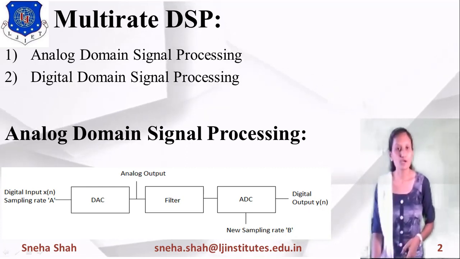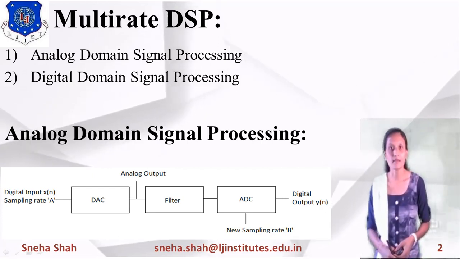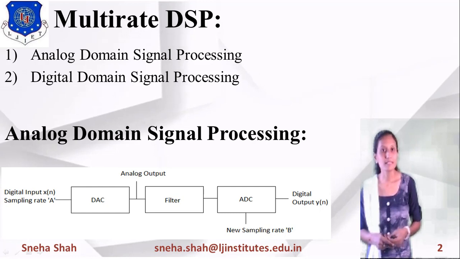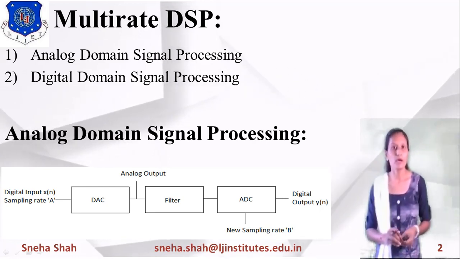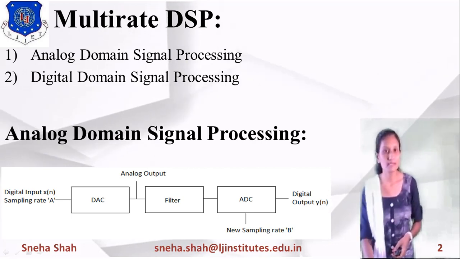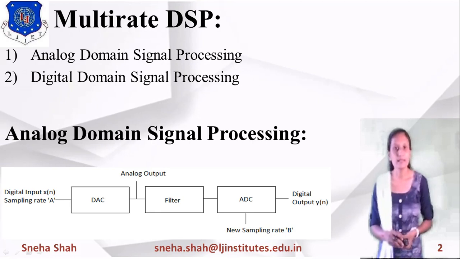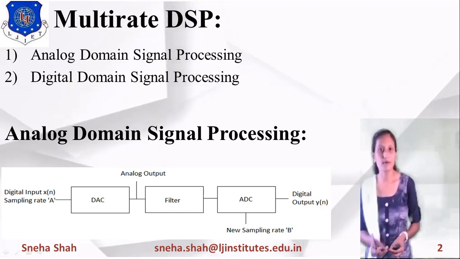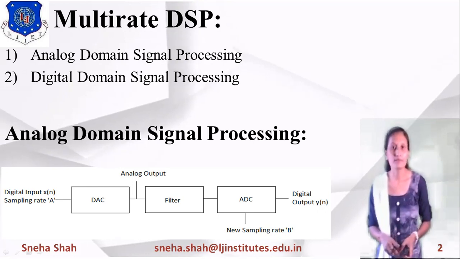But we can also use digital domain signal processing for this. If we apply digital domain signal processing, there is no requirement of the D to A or A to D converter, and we directly use the digital domain to convert any original signal into the required format.